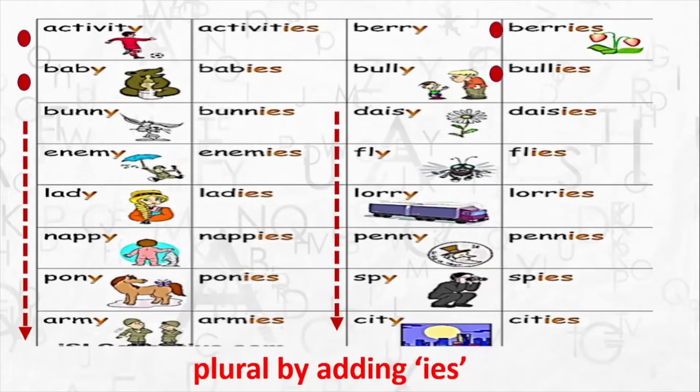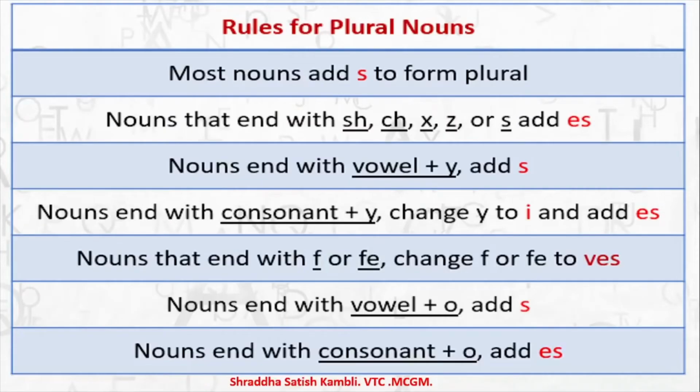So based on these few rules, let us look at some generalized rules for making plural nouns. Now remember children, English is not like the sciences. In science whatever rule is there, it is applicable everywhere in all situations, but in language that is not the case. In certain cases you can apply the rules, whereas there are exceptions also. Now what the exceptions are, we will see those examples too after you see what the rules are. So these are the common or the general rules.